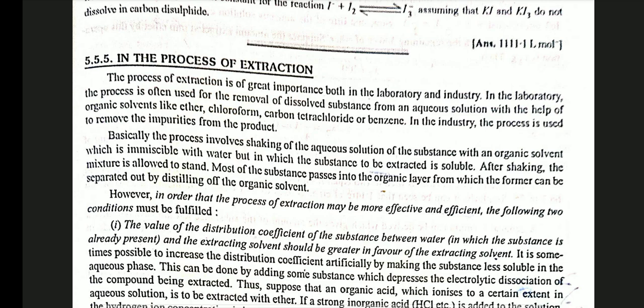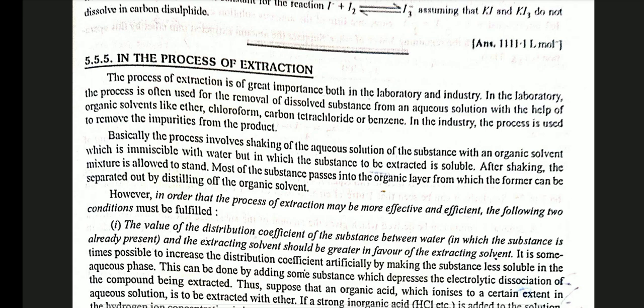Basically, the process involves shaking an aqueous solution of a substance with an organic solvent which is immiscible with water but in which the substance to be extracted is soluble. After shaking, the mixture is allowed to stand. Most of the substance passes into the organic layer, from which the former can be separated out by distillation of the organic solvent.